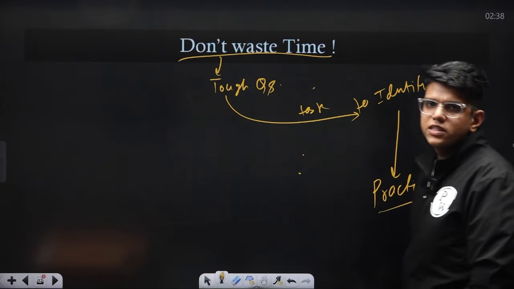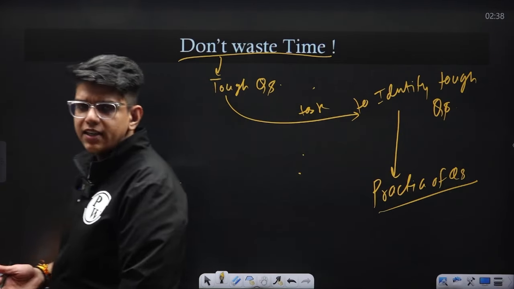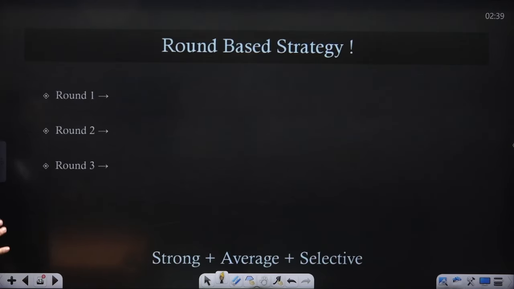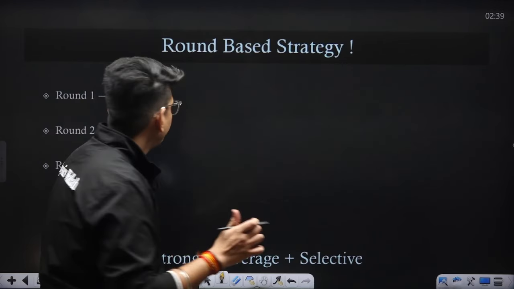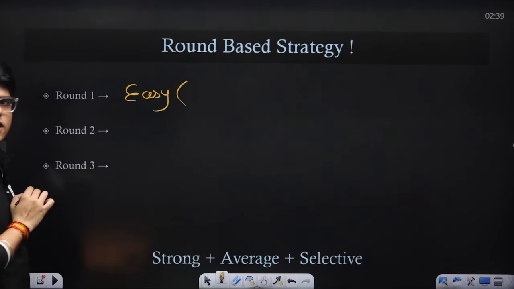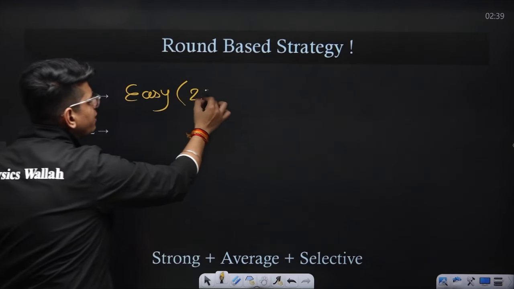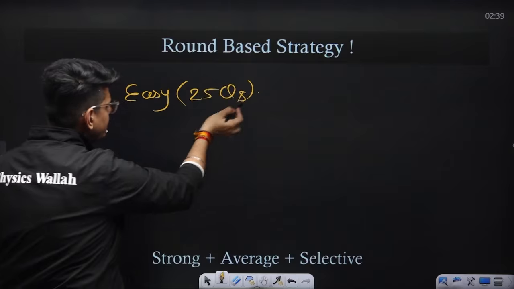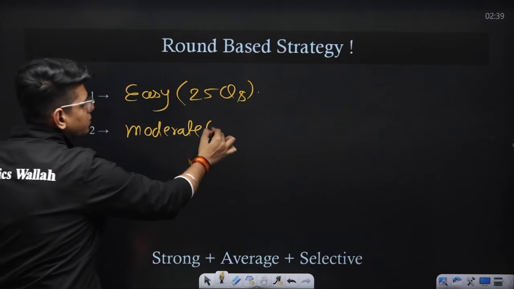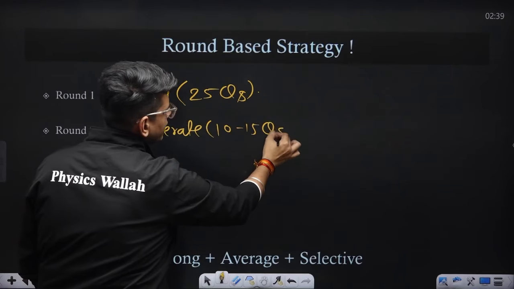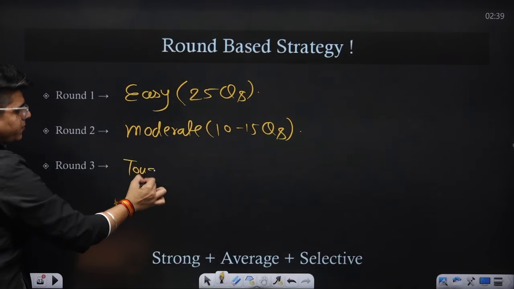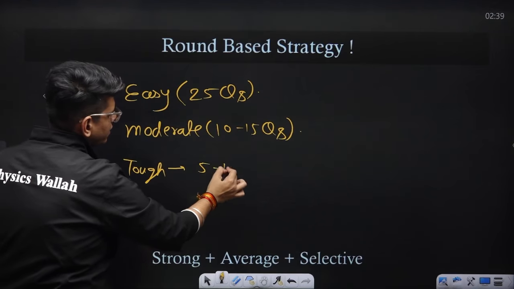Daily practice of questions will lead you to identify the difficult questions. So basically the strategy for attempting the paper should be, first of all, find the easy questions, right? In round 1, find the easy questions. Suppose 25 questions are easy. Attempt these. Then search for, in round 2, moderate questions. Suppose 10 to 15 moderate questions are there. Then if time permits, find the tougher questions and attempt 5 to 10, right?